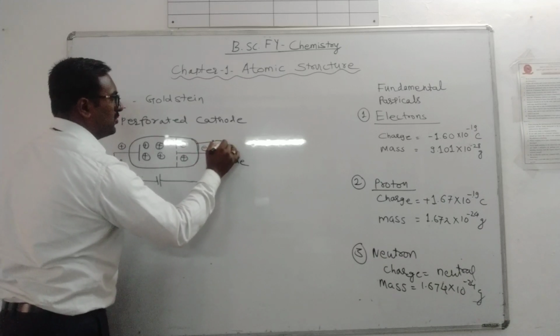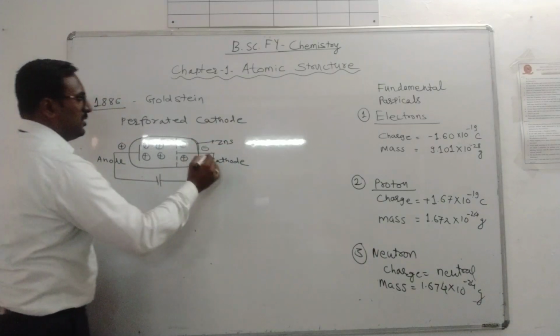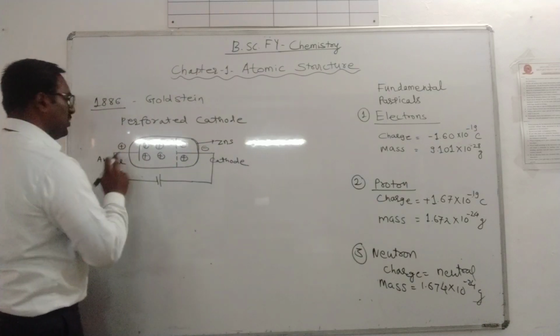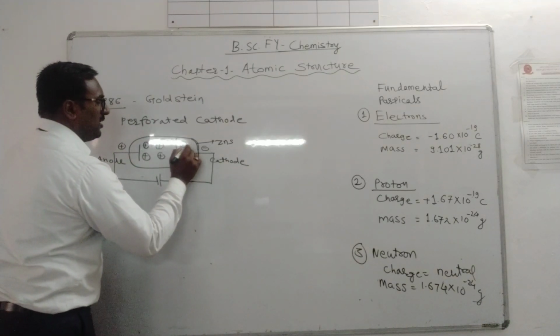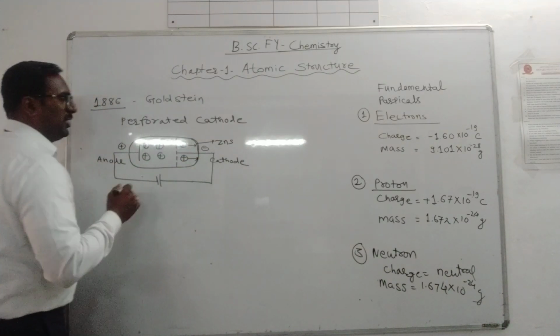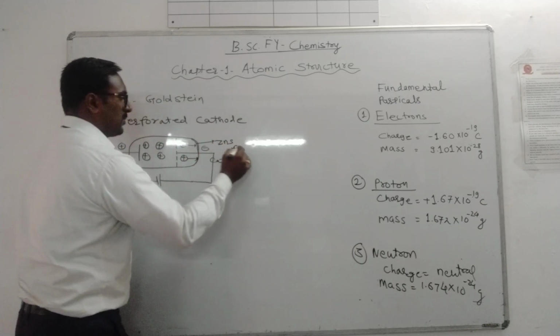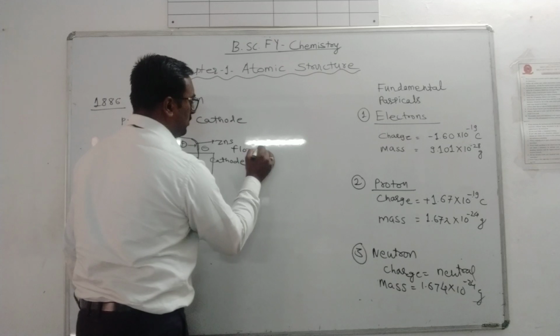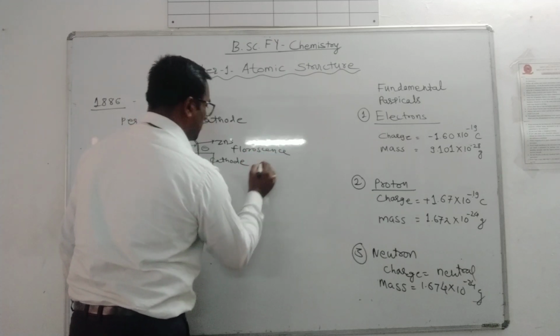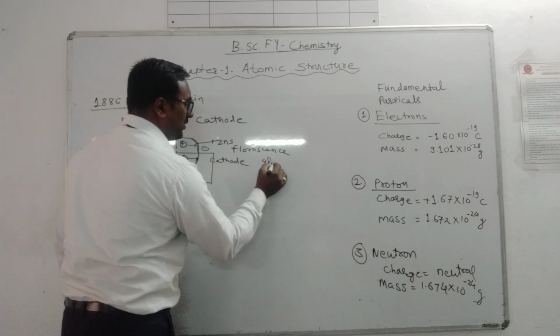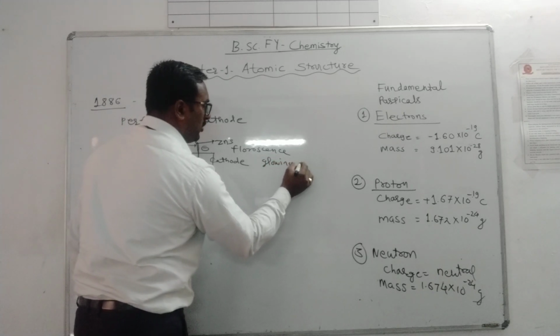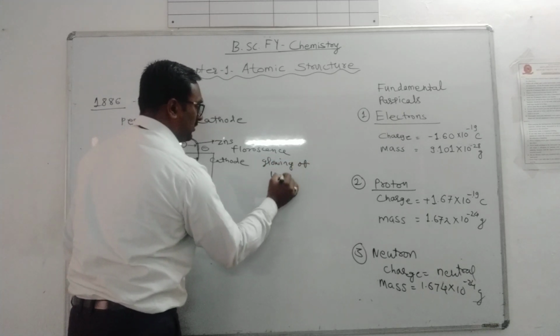This is the ZnS coating, zinc sulfide coating, and when these positively charged particles strike this zinc sulfide coating, there is the phenomenon of fluorescence, which means glowing of light.